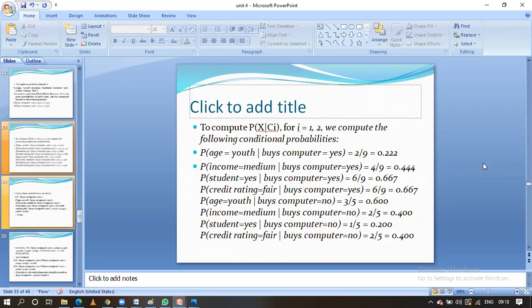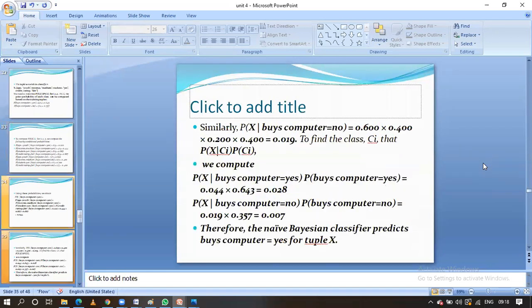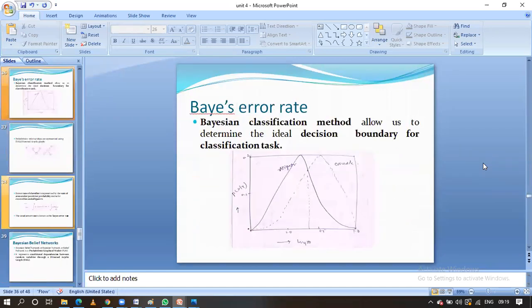And sometimes they ask Bayes theorem also, to explain the process related to the classification. Sometimes they ask to compare decision tree with Naive Bayesian classification, the pros and cons. Understand, guys?